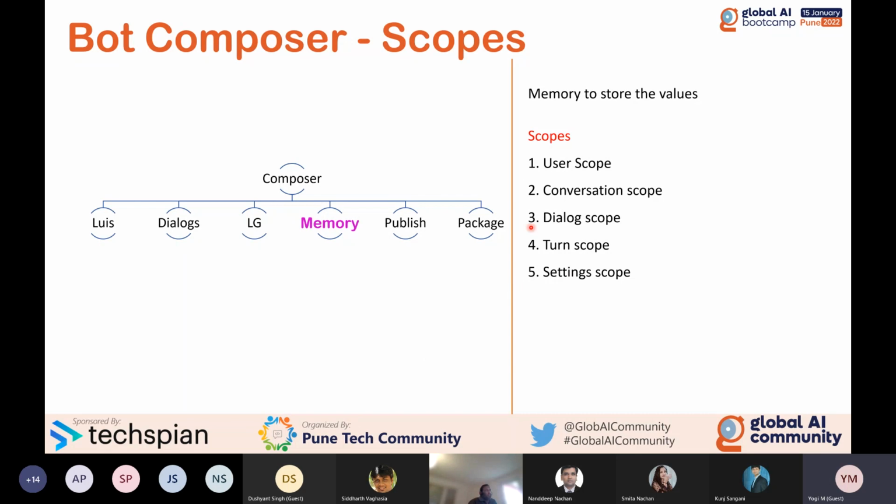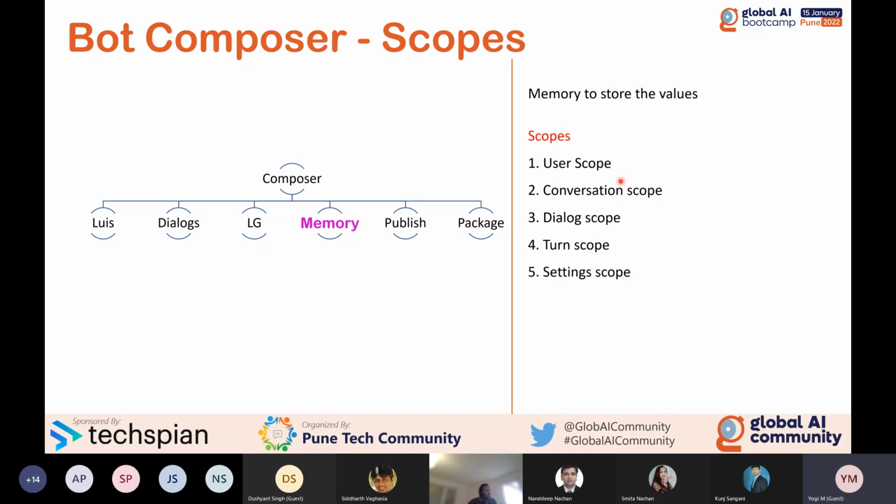There are different types of memories available. One for user scope and the conversation scope, dialog related, turn and settings. For example, user scope. In the user scope, you can store user related information. For example, if you want to store the username, user mobile number, not password, email ID, something like that, you can choose this option, user scope.